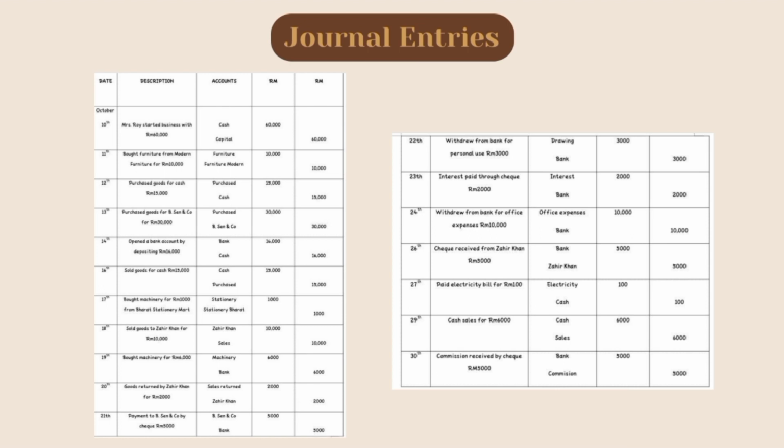27 October 2022: electricity debit 1,000, cash credit 1,000. 29 October 2022: cash debit 6,000, sale credit 6,000. 30 October 2022: bank debit 5,000, commission credit 5,000.